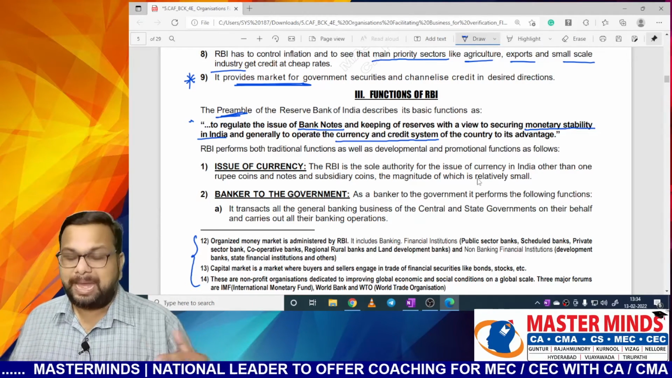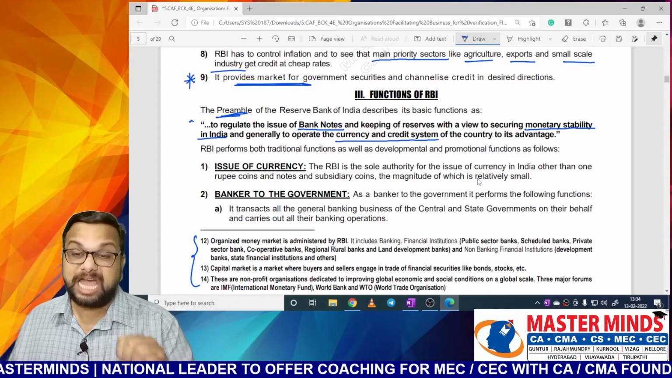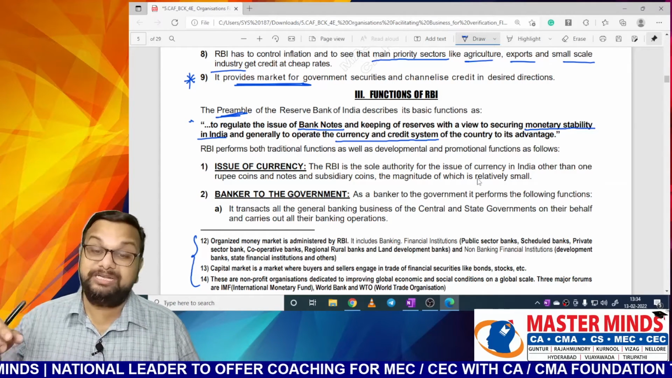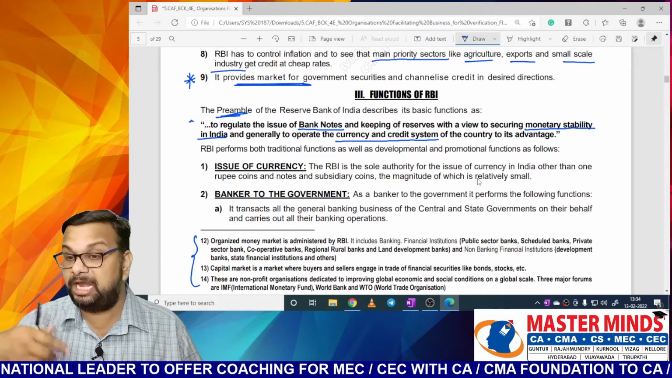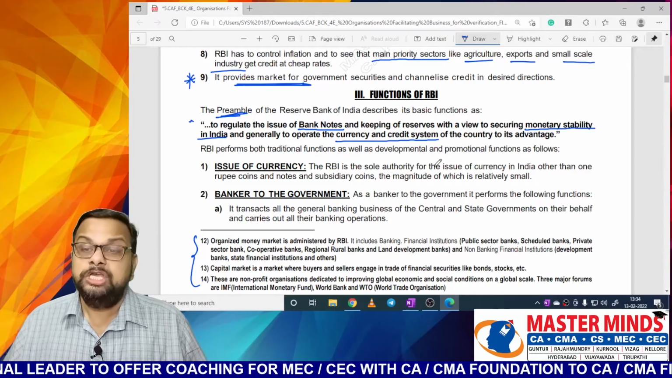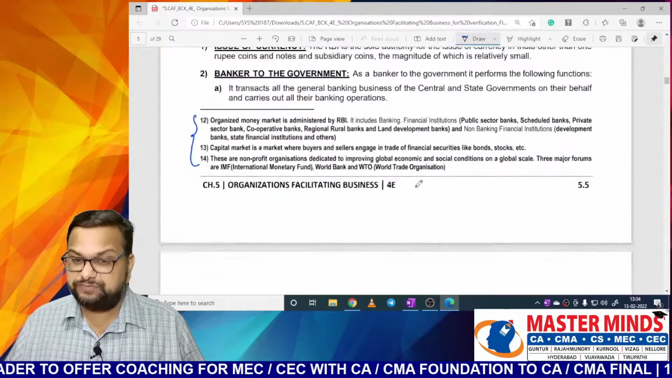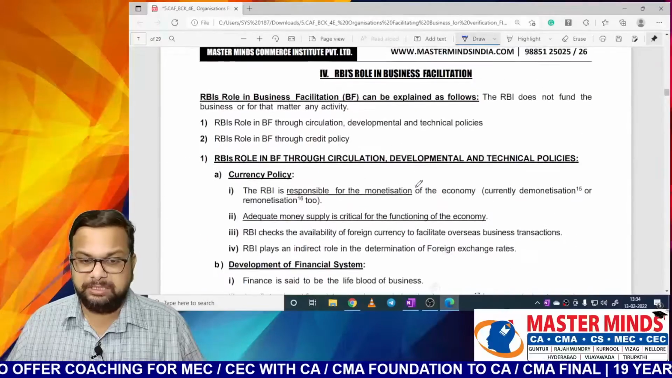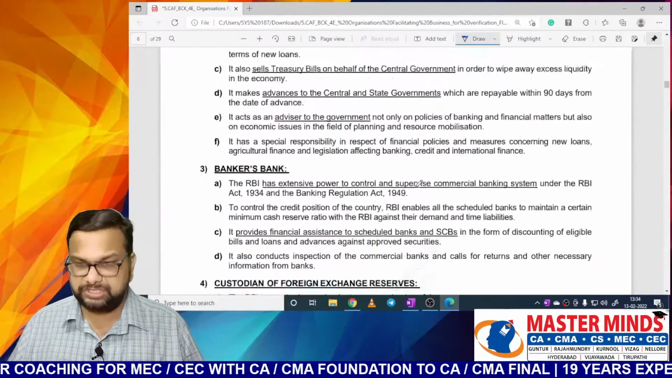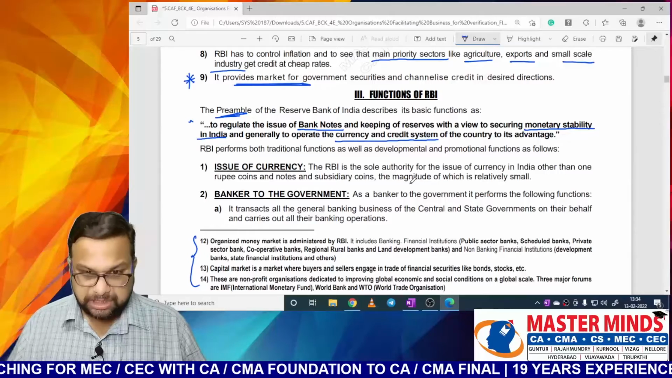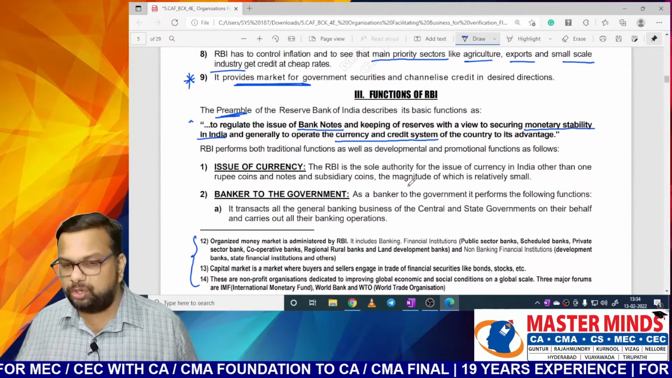Okay. So apart from these, there are some other functions which RBI needs to perform. RBI performs both traditional functions as well as development and promotional functions as follows. Let us see the traditional functions first, then we will see other things. So the first function is issue of currency. We all know that is the primary function.